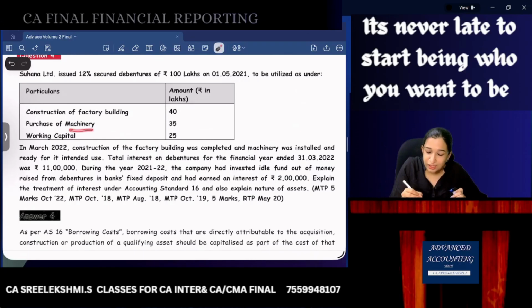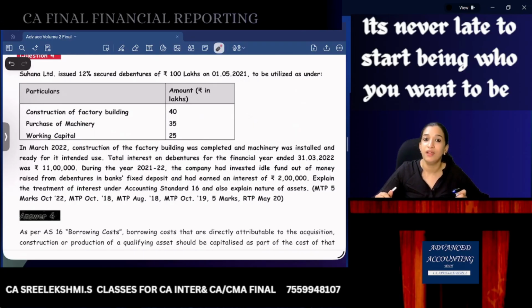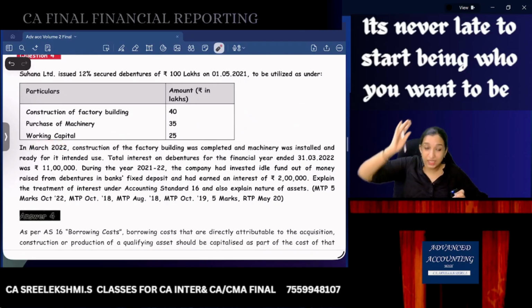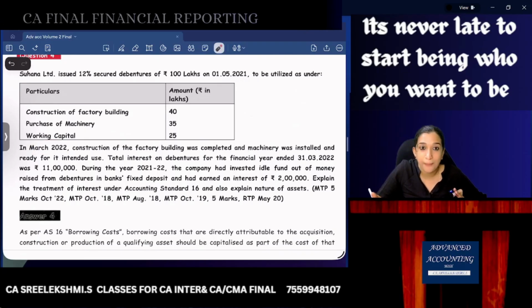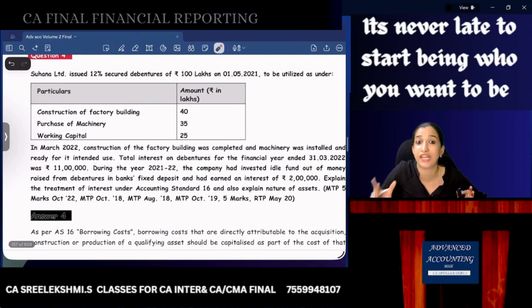And for machinery, you should take an assumption. Machinery was purchased on 1st May and installed in March, therefore interest can be capitalized, or you may assume machinery was already in ready to use condition, hence it is not a qualifying asset. Assumption is required.